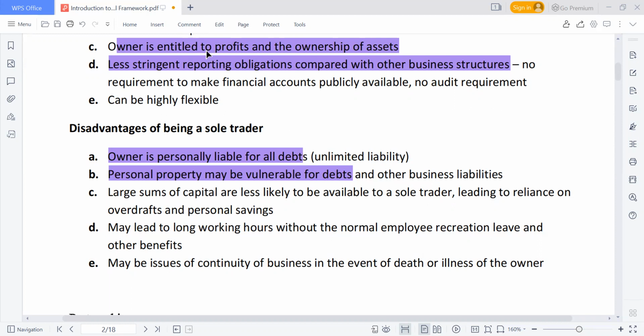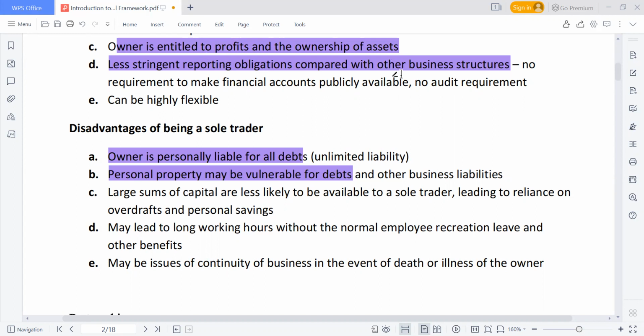So as we are saying, the third disadvantage is that the capital of the business is very limited compared to other forms of business organization. The capital base of this particular organization is very low compared to other forms of business organization.